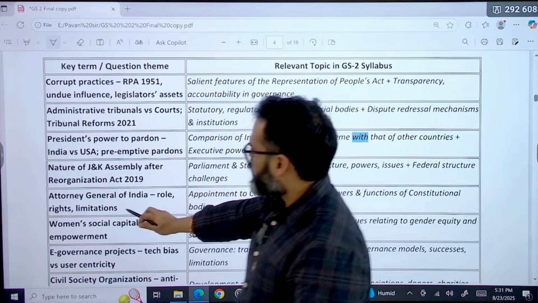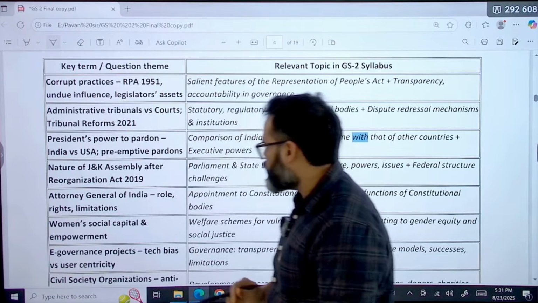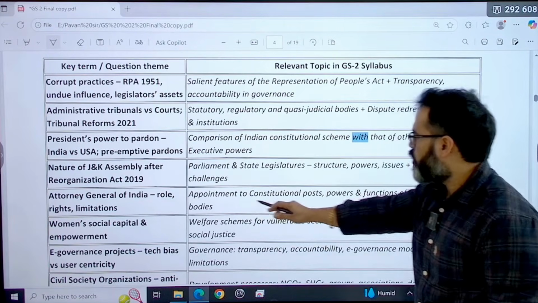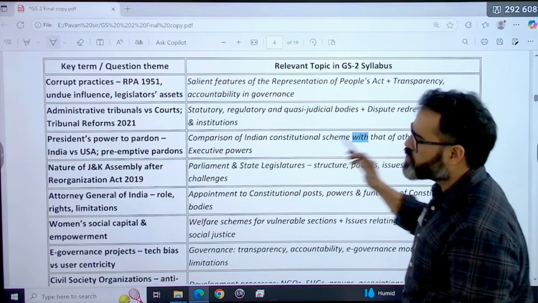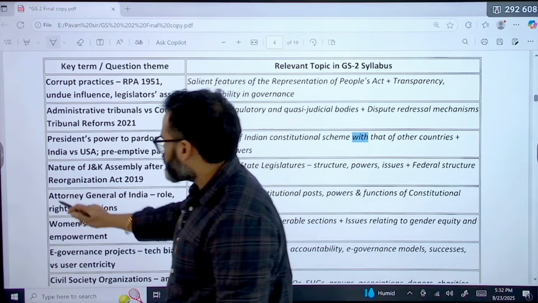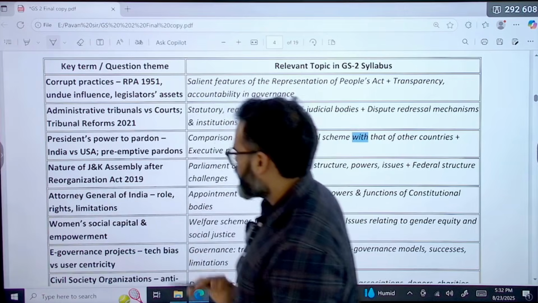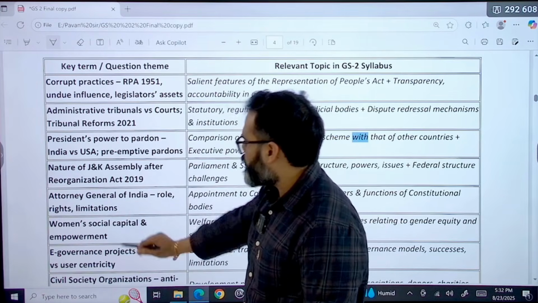The next question was regarding the Attorney General of India, role, rights and limitations. This was about the appointment to constitutional posts or constitutional bodies, where we cover the Attorney General. Next was women's social capital and empowerment.